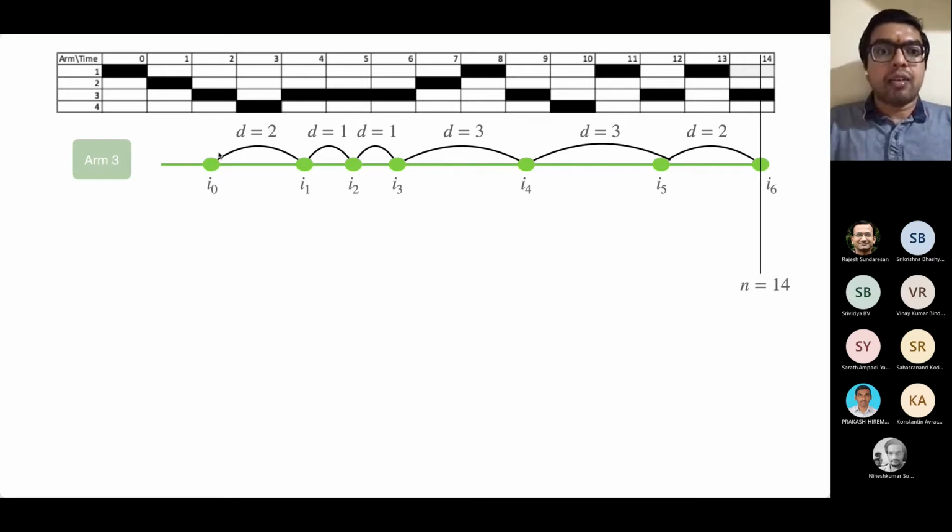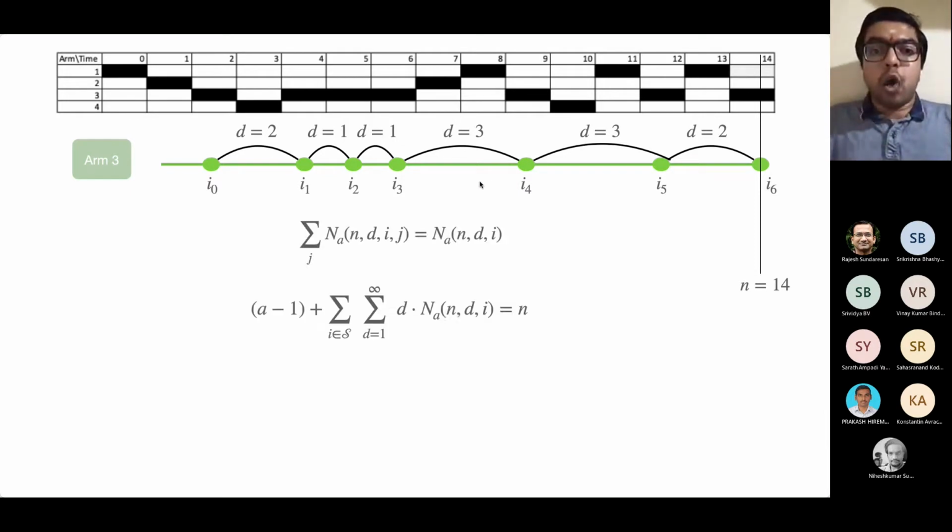So first, let's say, in this figure, I have shown the rows are arms and the columns are times. Black squares indicate which arms were selected at which times. So here arm 2 was selected at time t equal to 2, t equal to 4, t equal to 5, 6, 9, and so on. And correspondingly, one can write down these delays. Okay. So if you were to count, there was state I0. After observing I0, there was a transition 2 units into the future. After that, I1 was observed. There was a transition 1 unit into the future. I2 was observed, transition 1 unit into the future. I3 was observed, transition 3 units into the future. Like this, it keeps happening.